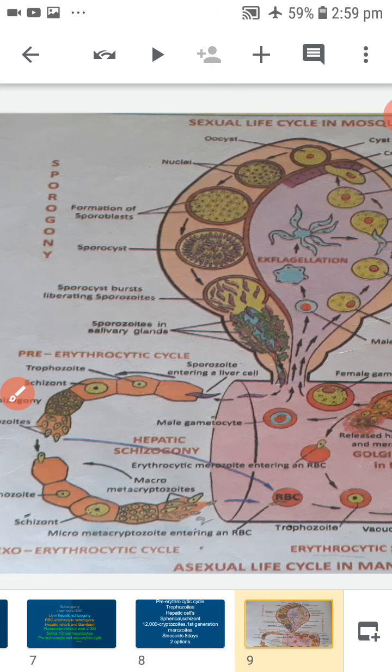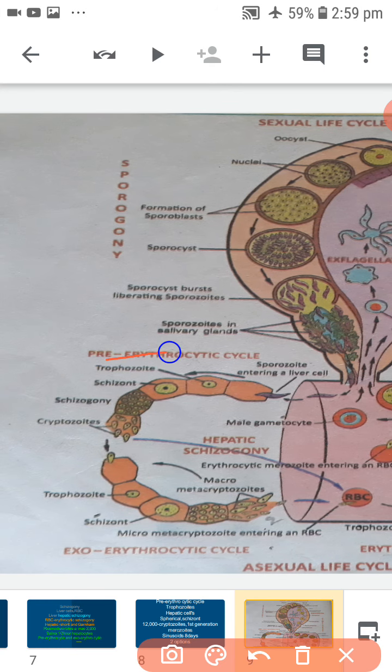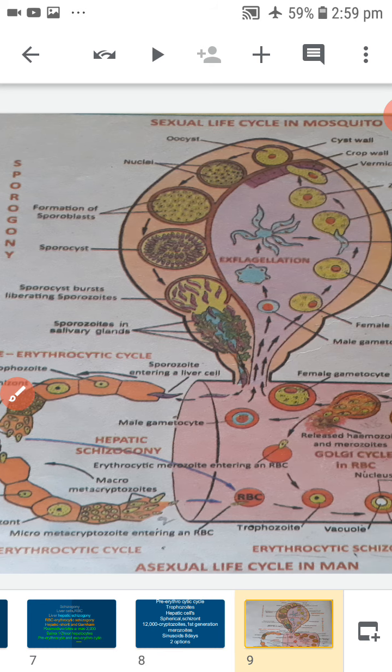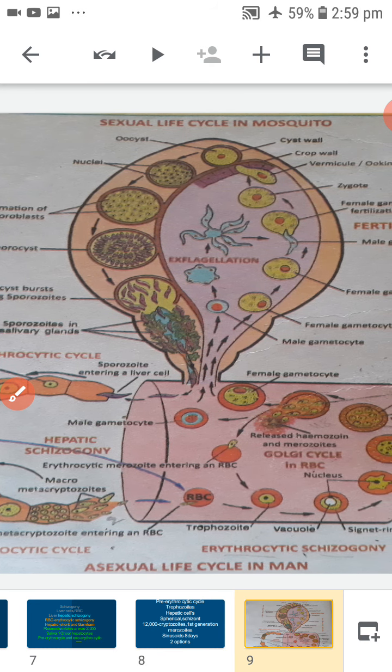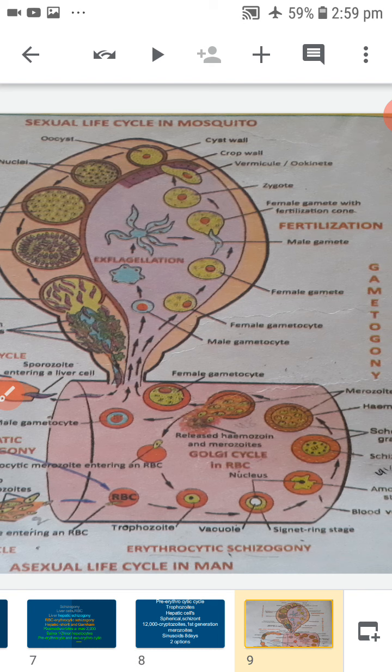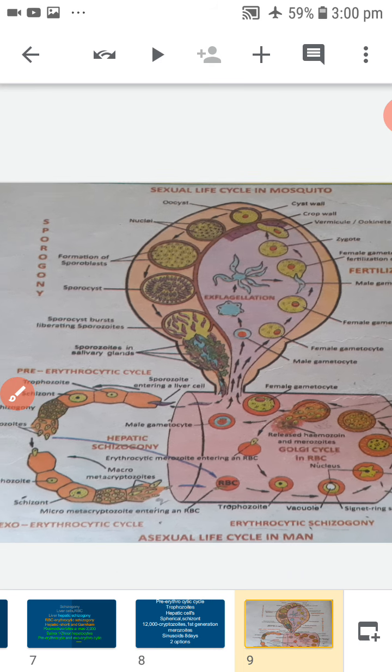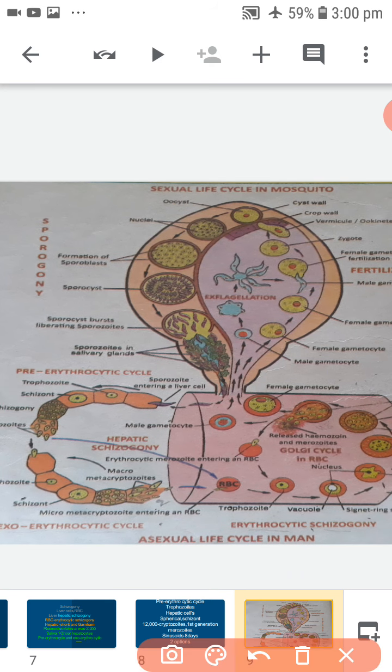Completed pre-erythrocytic cycle and exoerythrocytic cycle. Next, erythrocytic cycle. Erythrocytic cycle was first described by Camillo Golgi, hence it is also called Golgi cycle.